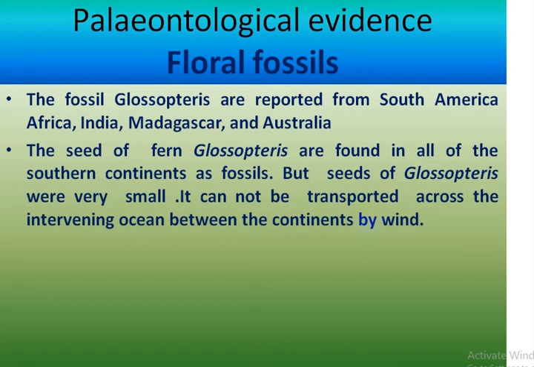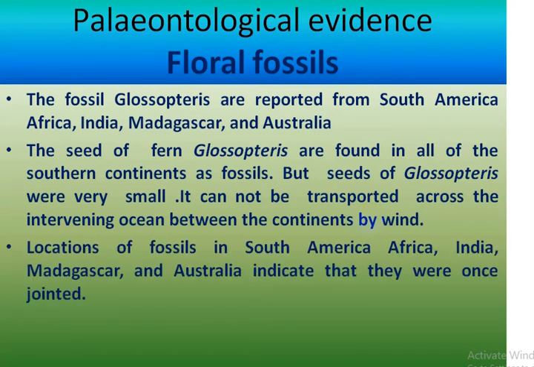They cannot be transported across the intervening ocean between the continents by wind. Location of fossils in South America, Africa, India, Madagascar and Australia indicates that they were once joined.